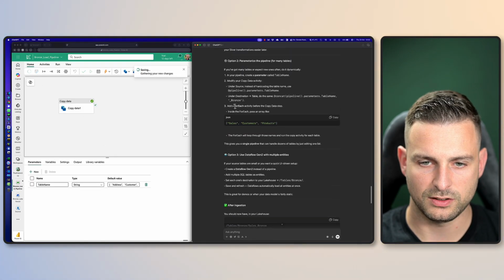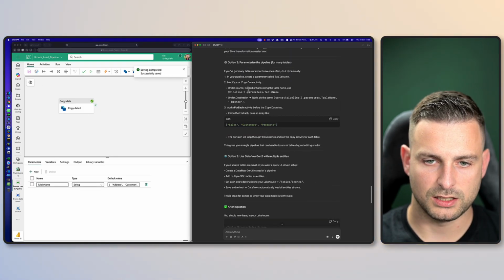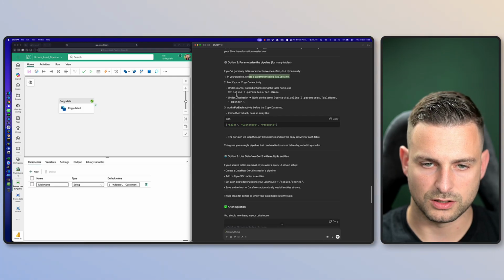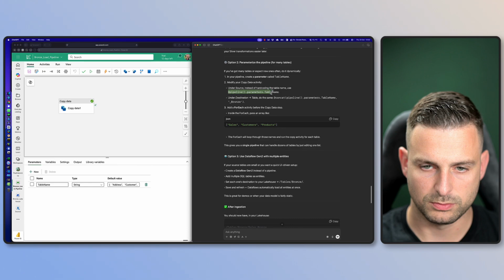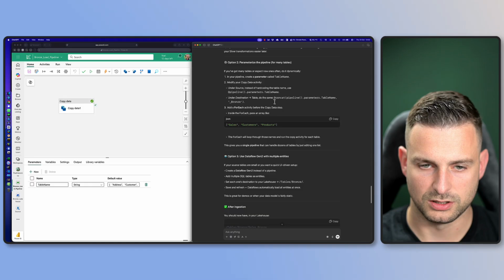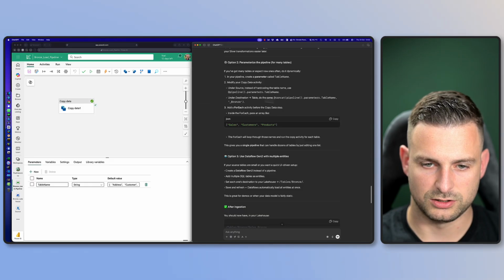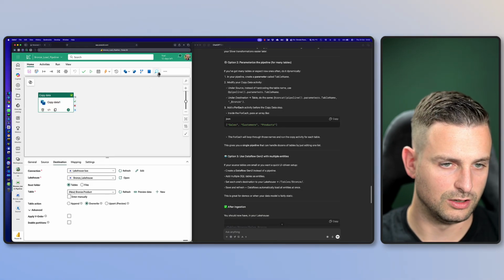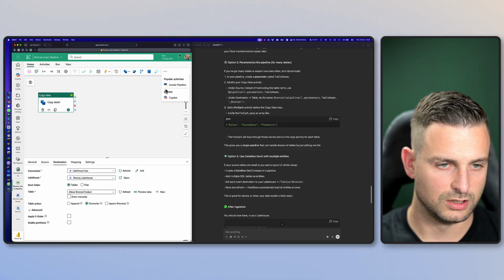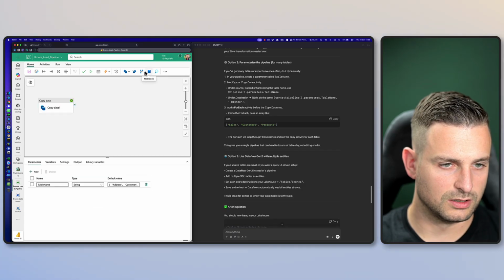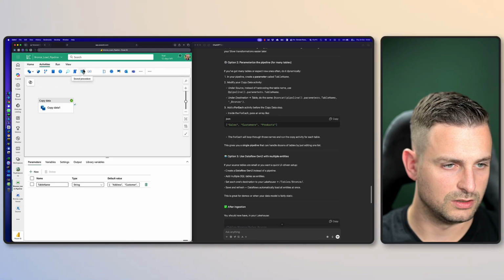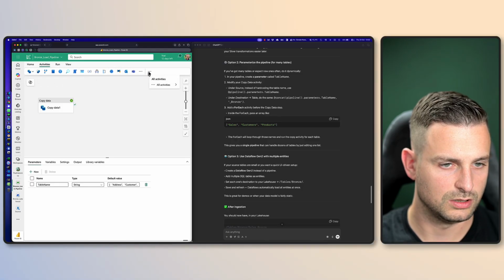Let's scroll up a bit. And then let's see the parameter, modify the copy data activity instead of hard coding, use parameters. This is not going to work. This is definitely not going to work. Yes, it should be a for each, and then the copy data should be in the for each. All right. Where is my for each activity? Here it should be